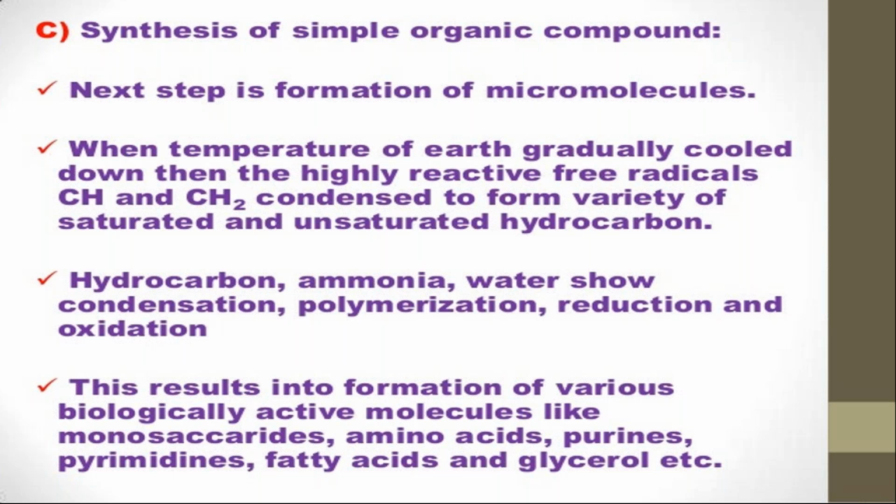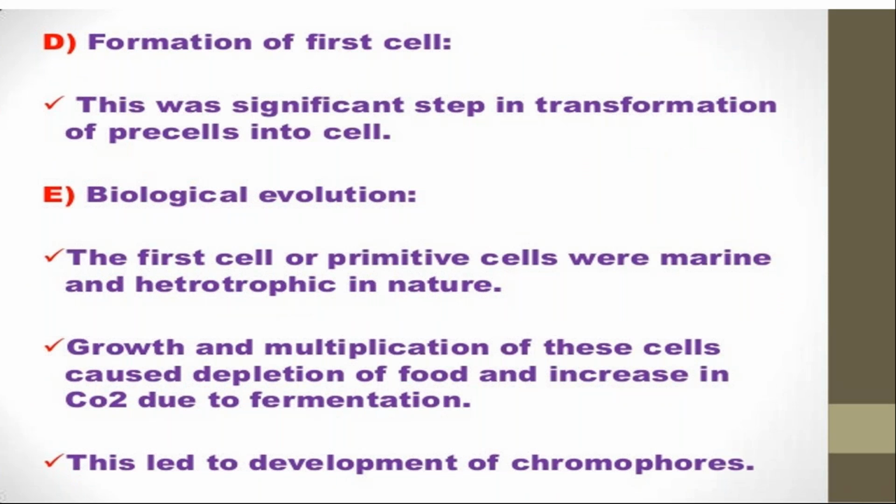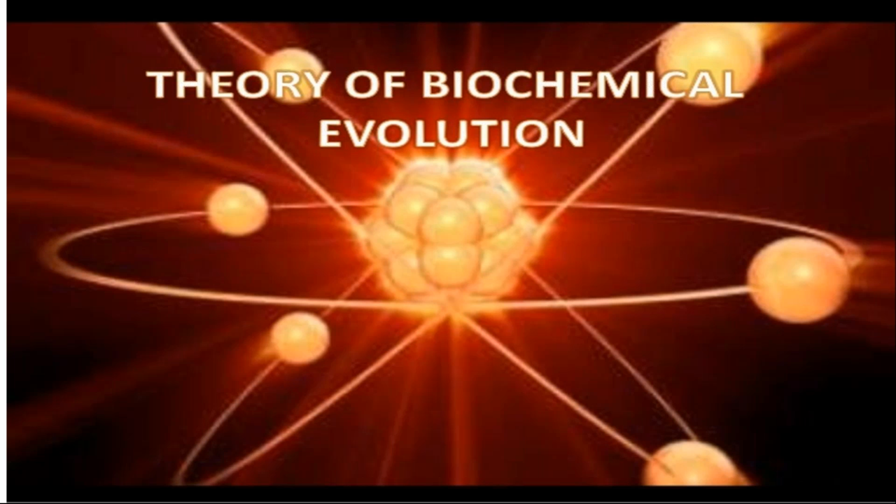Simple organic compounds are synthesized. Then the next step is the formation of micromolecules from these simple molecules. Then, when the temperature of Earth came down, the gases started condensing and formed different hydrocarbons. After some time, formation of inorganic and organic molecules takes place. The first cell formed. From the first cell they combine together to form tissue, then organelles. In this way, life evolved.